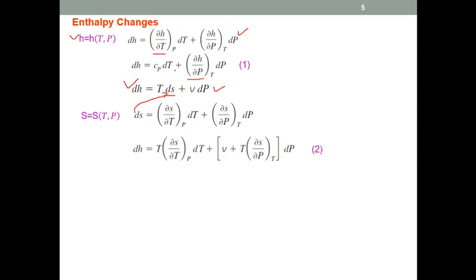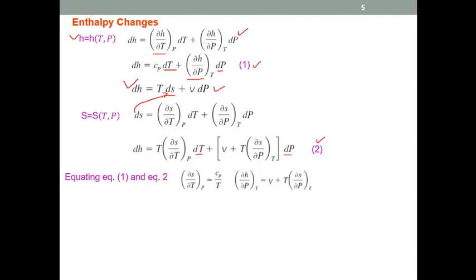Now if we carefully observe equation 1 and equation 2, equation 1 is a function of dT and dP, and equation 2 is also a function of dT and dP. So we can compare the coefficients. Equating equations 1 and 2, the coefficient of dT in the first is Cp, whereas the coefficient of dT in the second is this one.